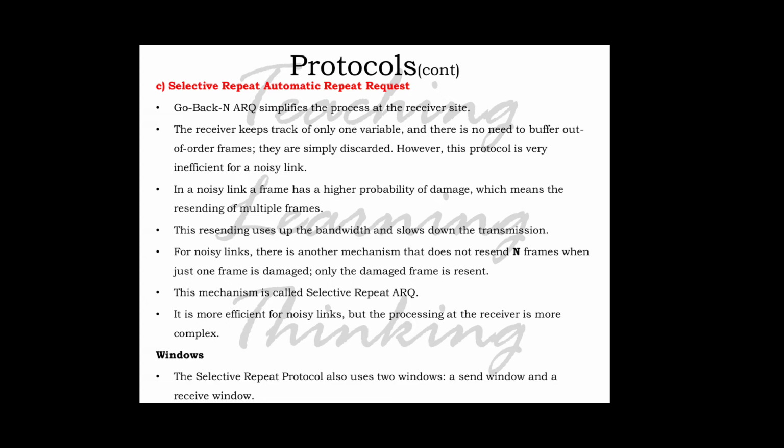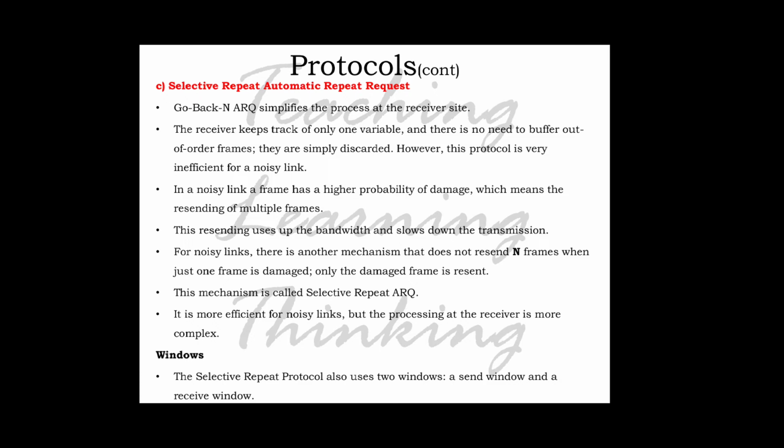In a noisy link, a frame has a higher probability of damage, which means the resending of multiple frames. This resending uses bandwidth and slows down the transmission. For noisy links, there is another mechanism that does not resend N frames when just one frame is damaged. Only the damaged frame is resent. This mechanism is called selective repeat ARQ.